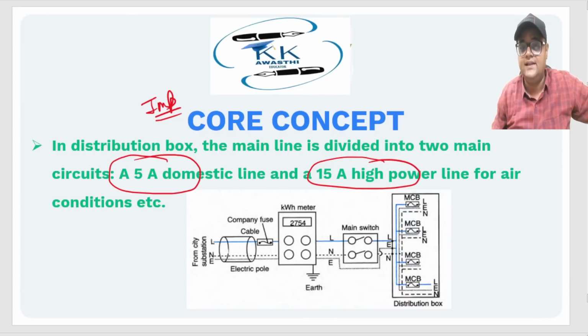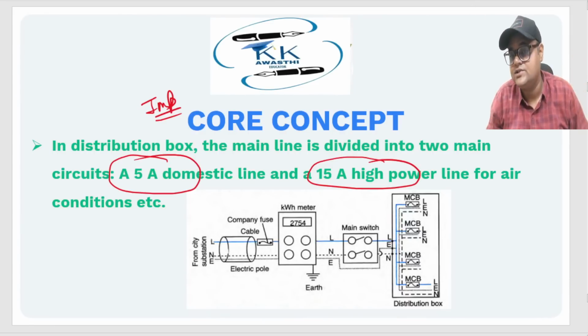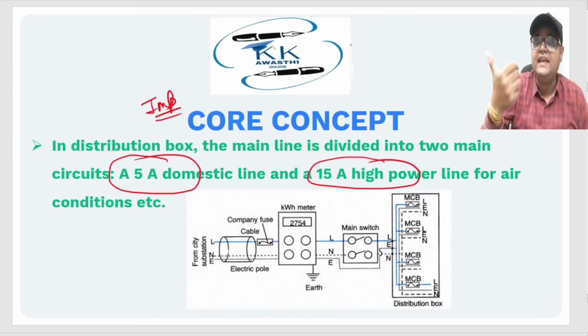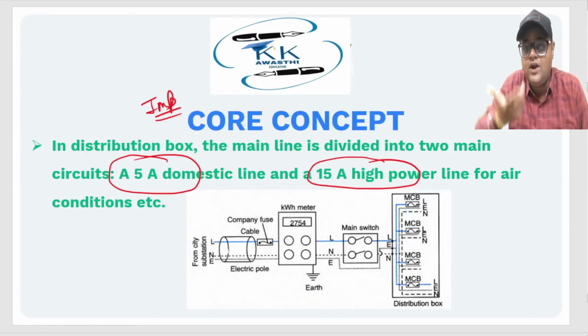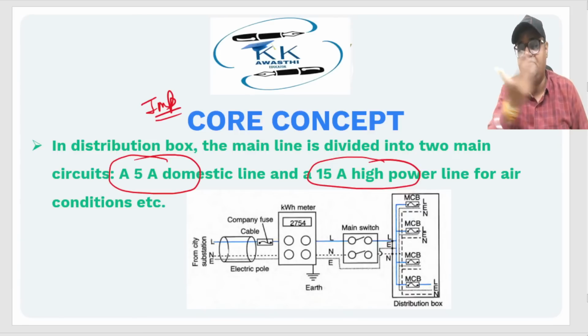Why at meter? Why not at the main distribution box? Because we need 15 ampere. We cannot run an AC, we cannot run a heavy machine on a 5 ampere line. I guess I'm very, very clear, right?